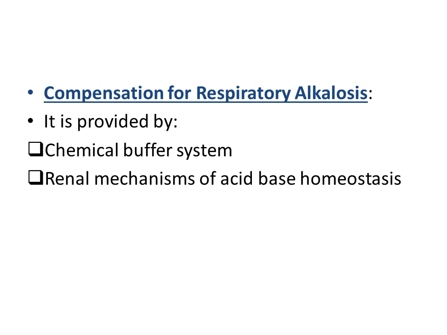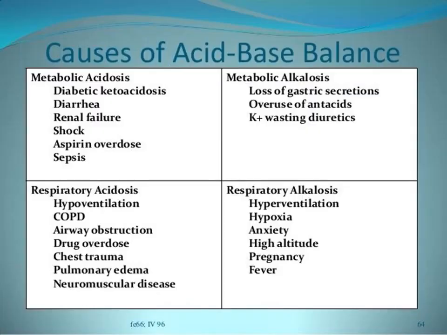Whenever alkalosis occurs, it results in reduced hydrogen ion secretion by the renal tubular cells, and this reduced hydrogen ion secretion is coupled with incomplete reabsorption of bicarbonate that has been filtered and is present in the tubular fluid. So increased retention of hydrogen ions inside the body plus increased loss of bicarbonate ions from the body serves to bring the pH back to normal in case of respiratory alkalosis.